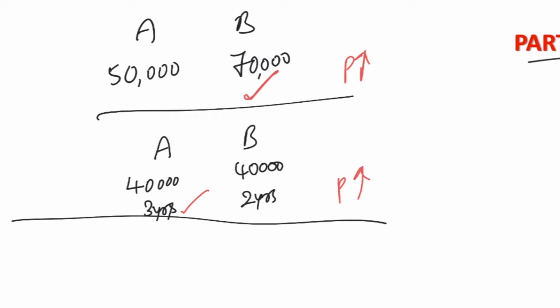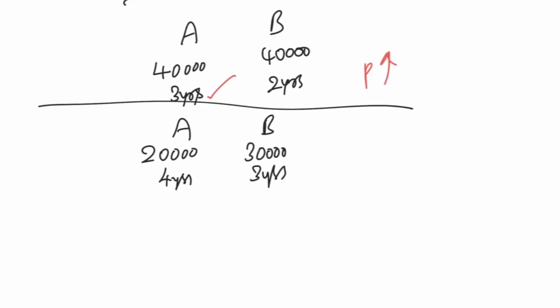Similarly, if A is investing 20,000 rupees and B is investing 30,000 rupees and A invested for 4 years, B invested for 3 years. Now who will get more profit? In terms of investment, B investment is more.